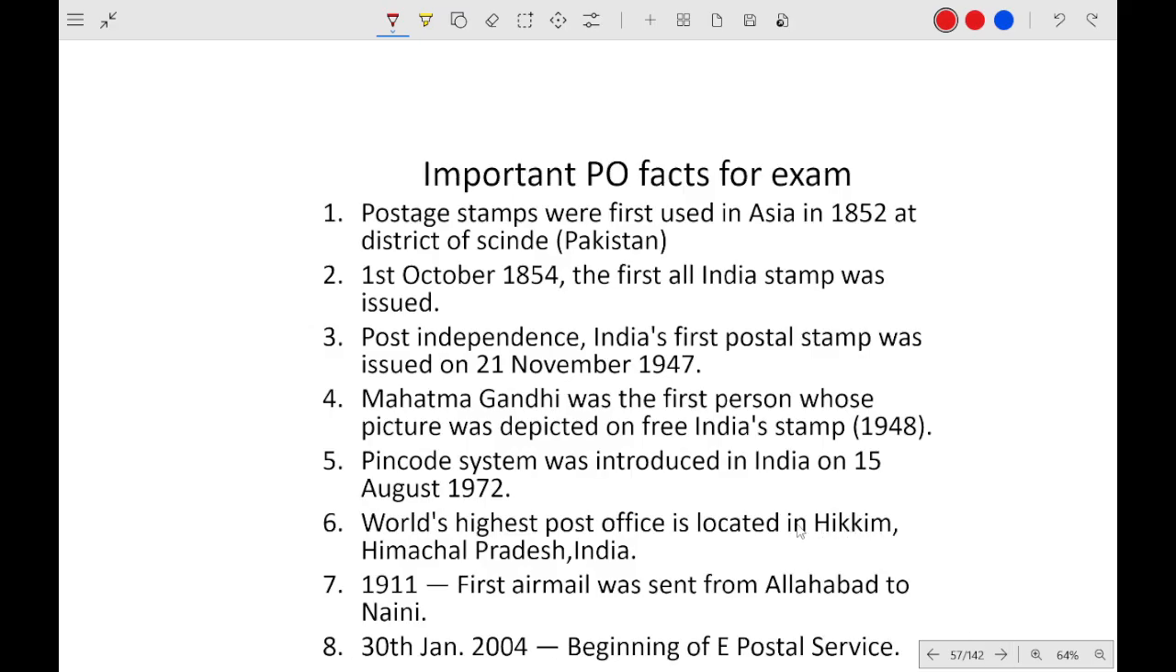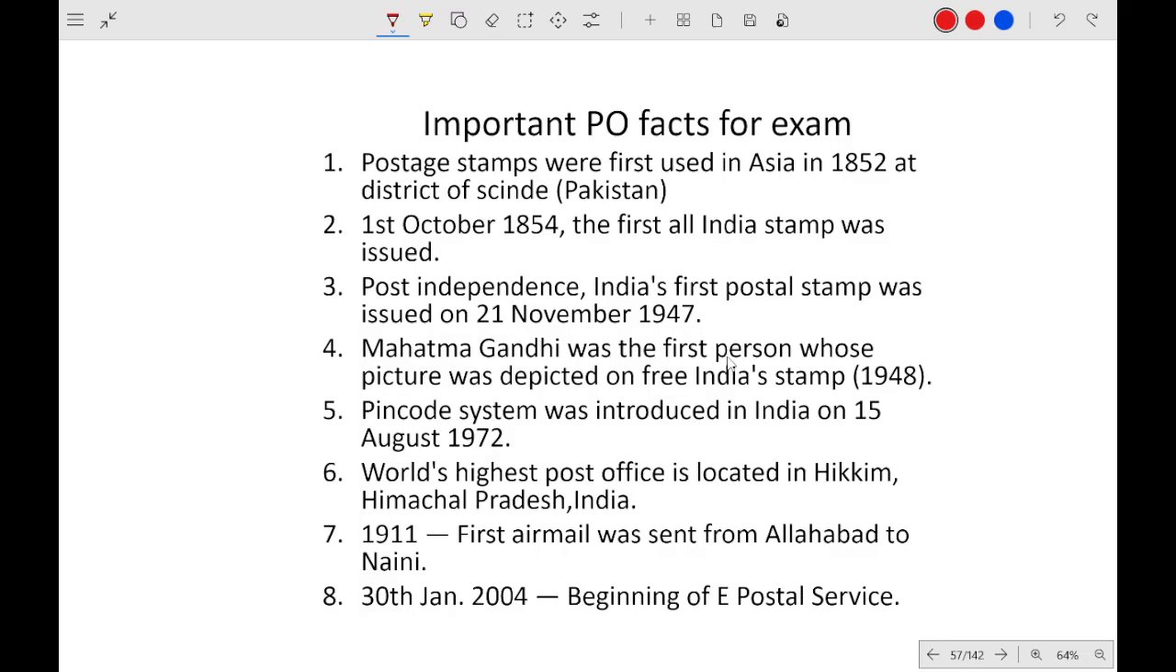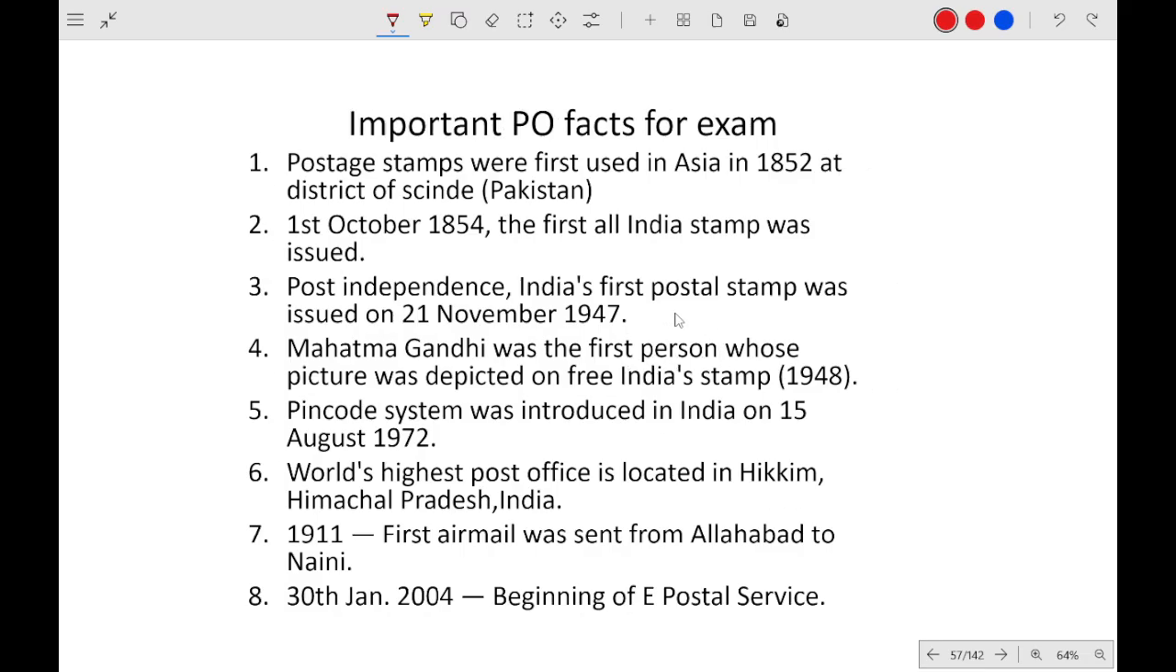So these are some of the important facts about postage stamps. Okay, you can read. First postal stamp 1947. First person in India stamp is Mahatma Gandhi. Pin code system was introduced in 1972. World's highest post office in Sikkim, Himachal Pradesh. First airmail 1911. And e-postal service, this question has been asked in many exams. In which year did e-postal service begin? In 2004.